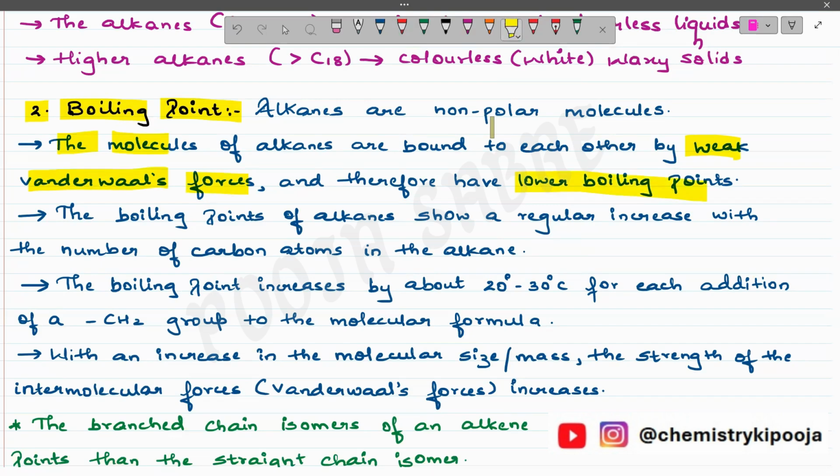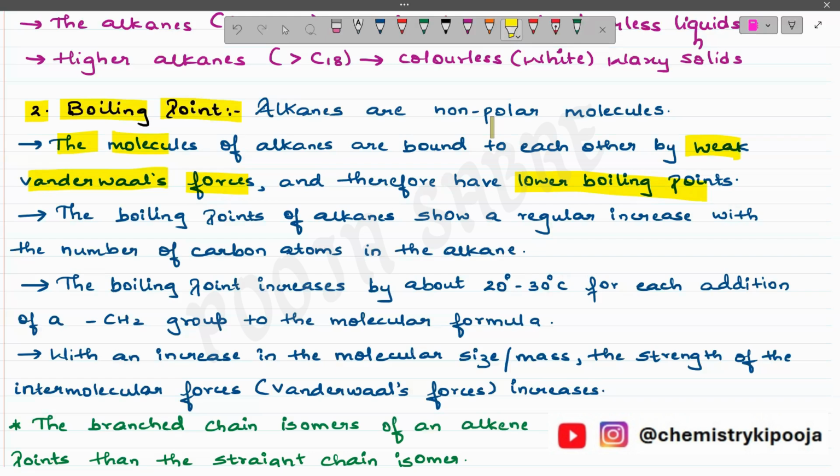If the intermolecular force is weak, then definitely a smaller amount of energy will be required to break the bond. In other words, the boiling point of alkanes compared to other compounds is less because of their non-polar character.